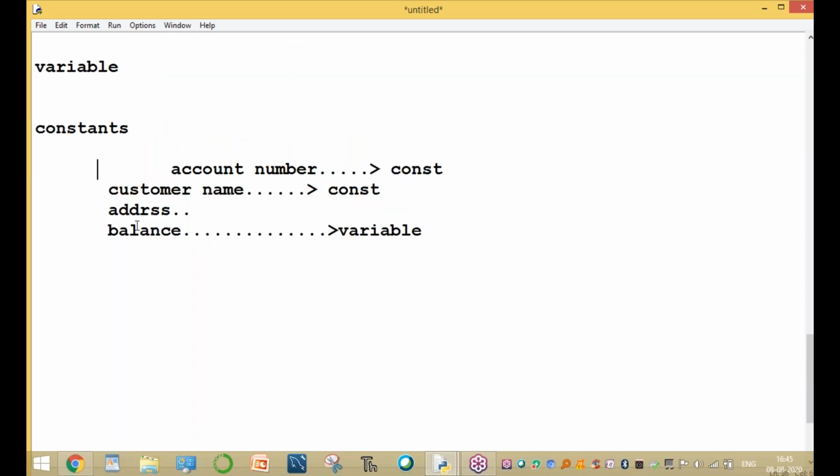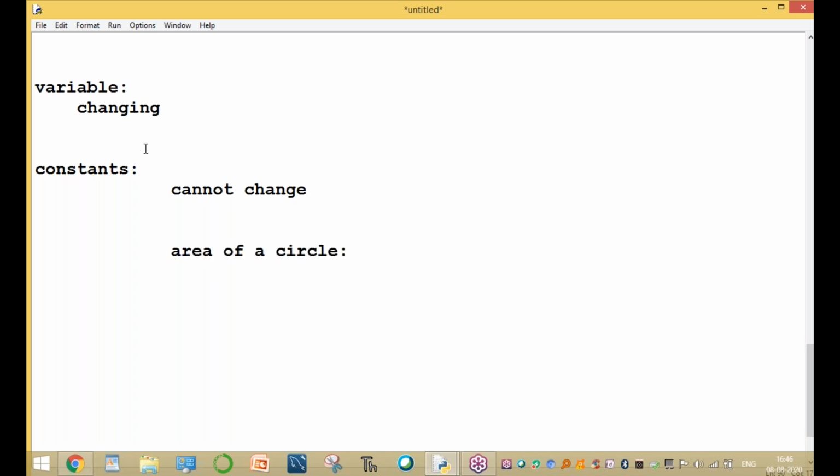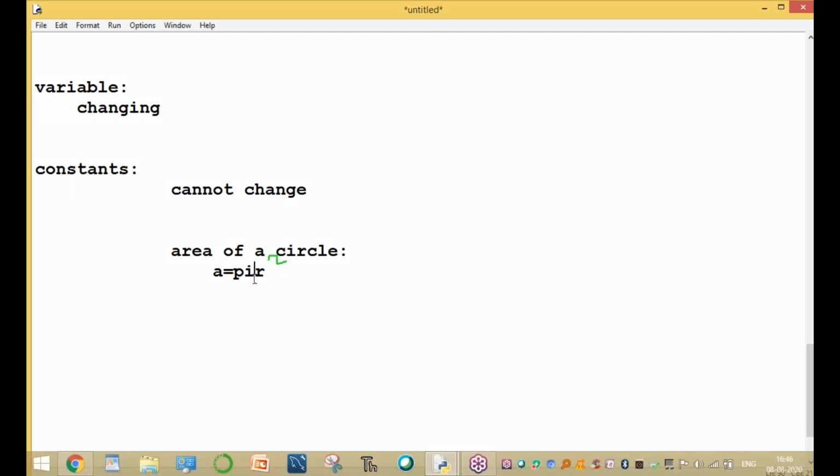There are two important words in every programming language: one is constant and one is variable. Variable means varying, changing; constant means the value cannot change. In a mathematical concept, for example, to find the area of a circle: A equal to pi r square. It is a mathematical formula. Here pi is called a constant. The value of pi is constant.